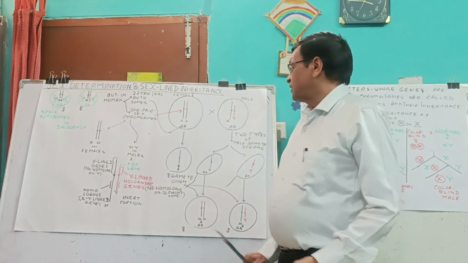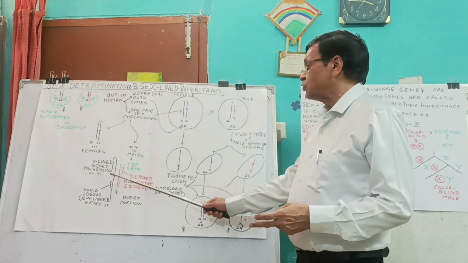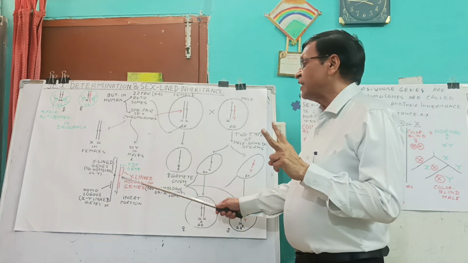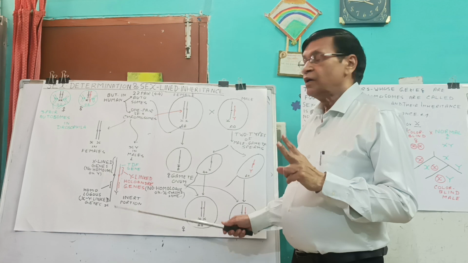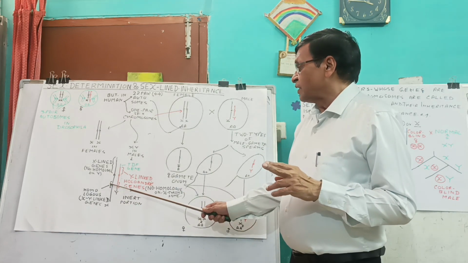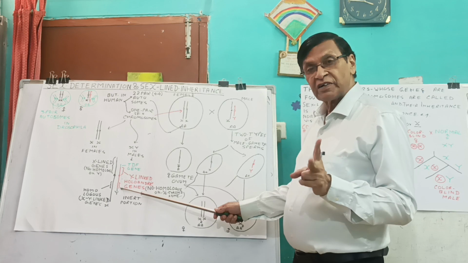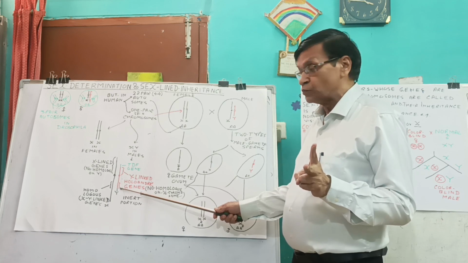Now, here we can see the difference between X chromosome and Y chromosome. Normally, there is one area which is homologous in both X and Y chromosomes.